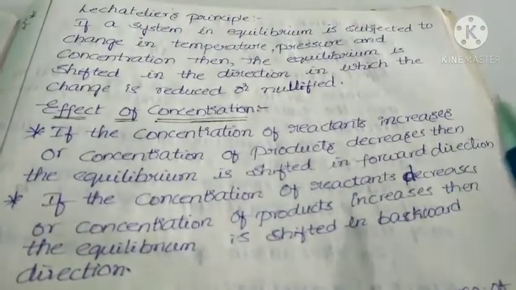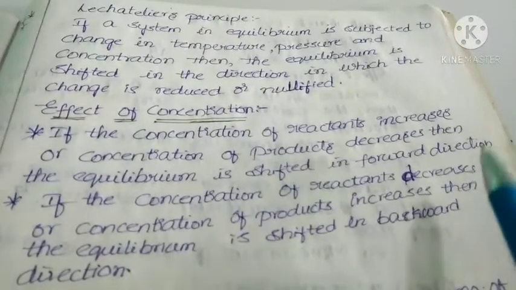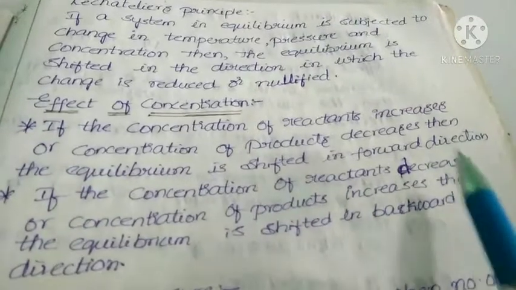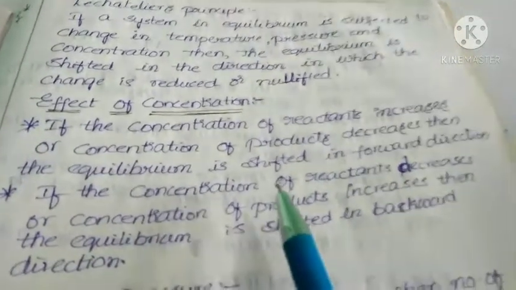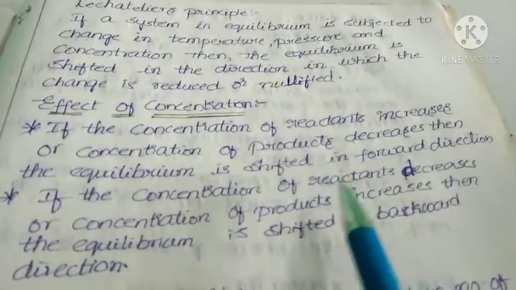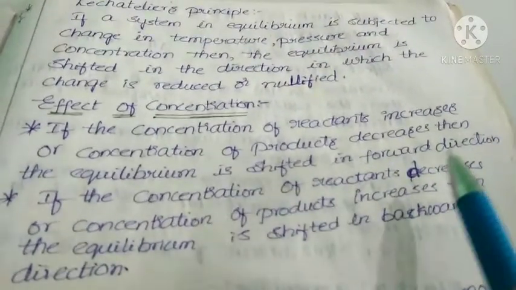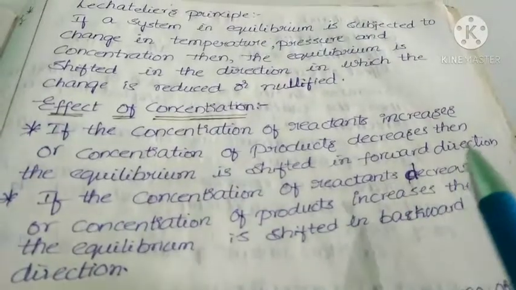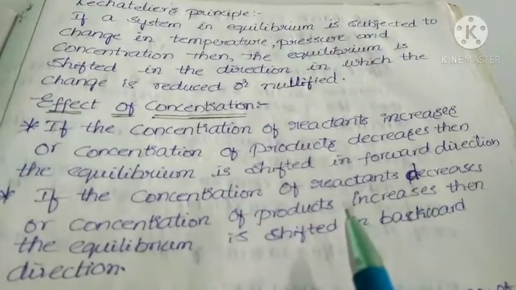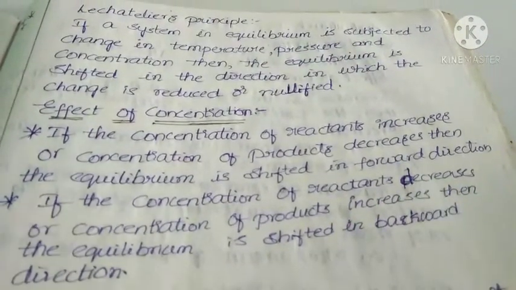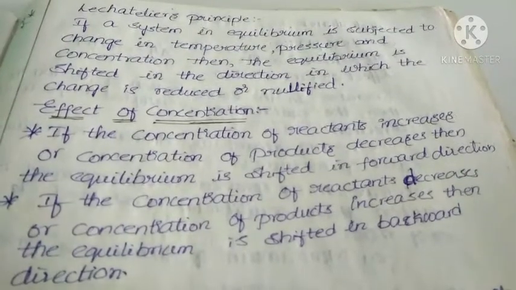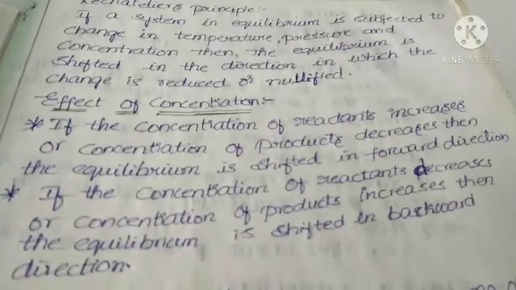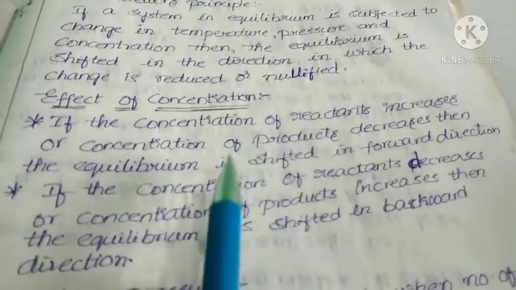Then also the reaction can be in equilibrium when it moves in backward direction. Why does the reaction move in backward direction? Only then the product's concentration decreases and reactants concentration increases. At one stage, both concentrations will be the same, and automatically the reaction will be in equilibrium. That's it. So what you have to know? Only 2 statements.